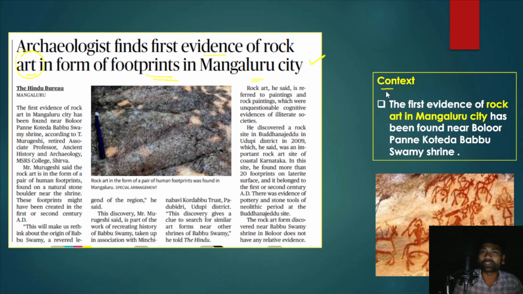Now what is the context of this particular article? The context is that the first ever evidence of rock art in Mangaluru city has been found near the Bolur Panne Kothade Babbu Swami shrine. In this particular shrine, rock art was found. This is how the rock art looks. These rock arts are an ancient form of expression by primitive people who were illiterate. They expressed different phases of their life in this form.